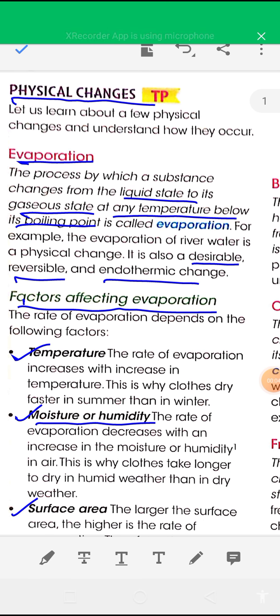In this video today I will discuss different types of physical changes and chemical changes. So first, see physical changes. Examples of different types of physical changes are given here. First type of physical change is evaporation.